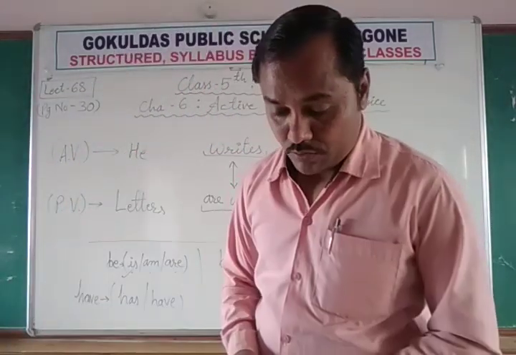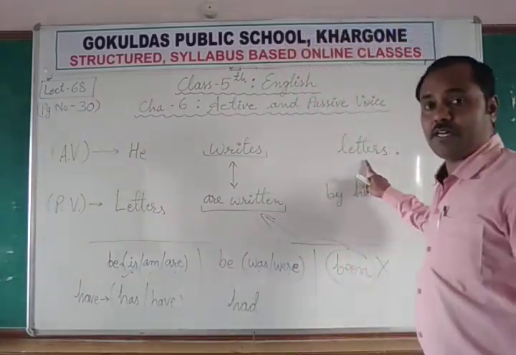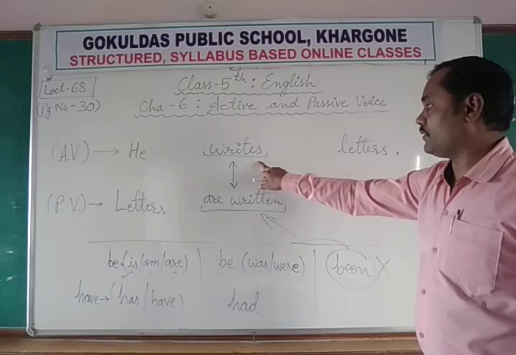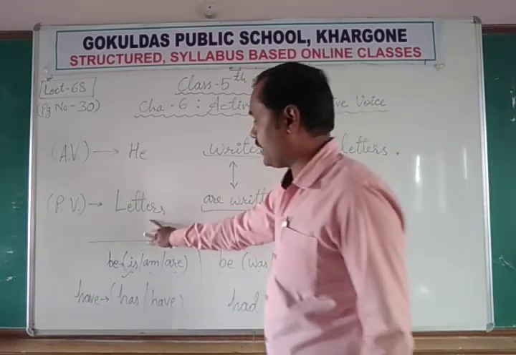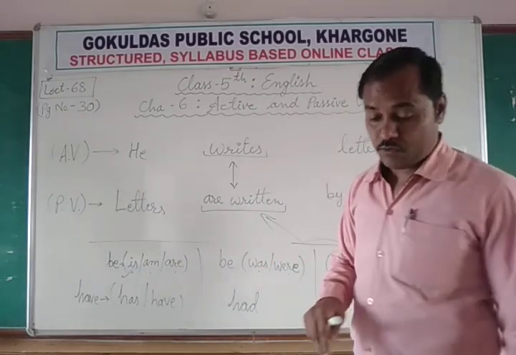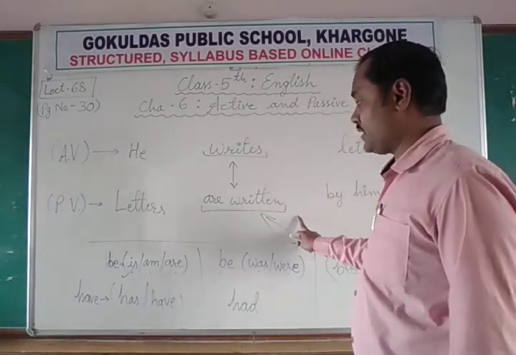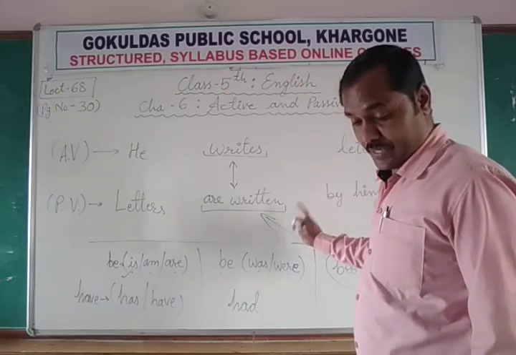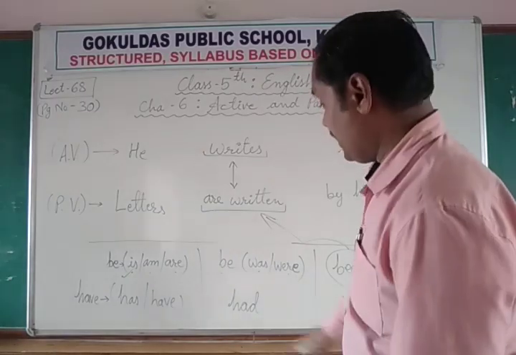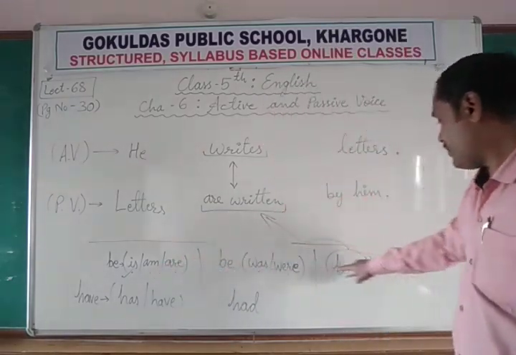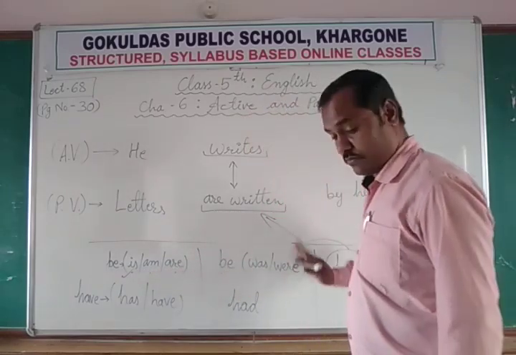The first rule: the object of the verb in the active voice becomes the subject in the passive voice. Second rule, we always use the verb's third form or the past participle form of the verb in passive voice along with the suitable form of be, means along with is, am, are or was or were.